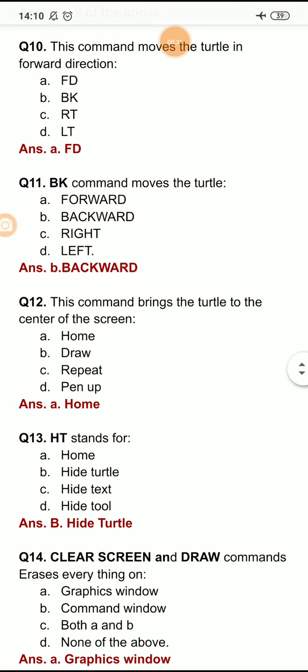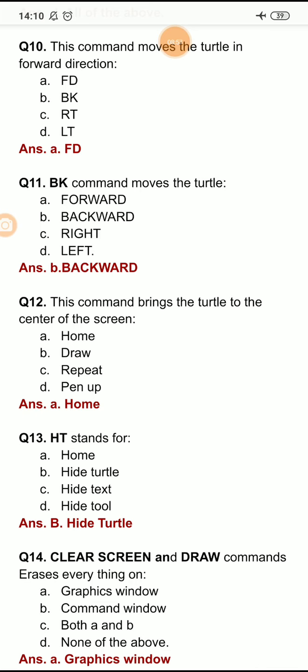Question number 11: BK command moves the turtle forward, backward, right, or left. Very much clear from the name itself, BK stands for backward. So BK command moves the turtle in backward direction. So option B is the right option, backward.